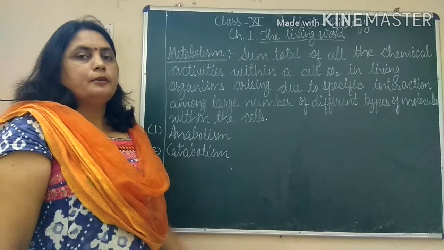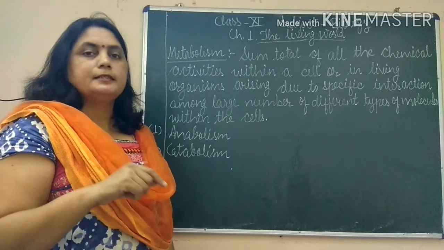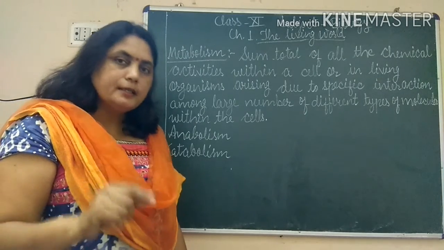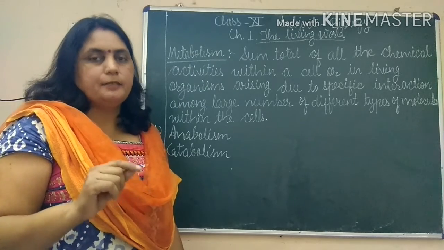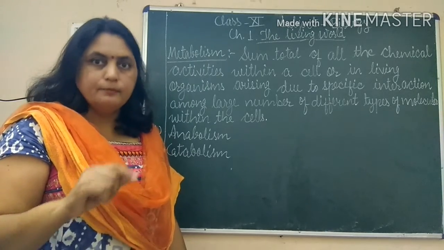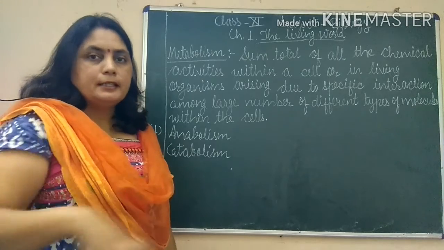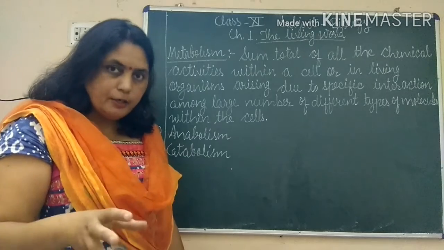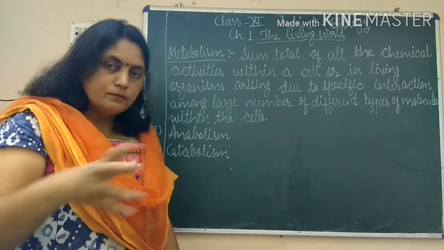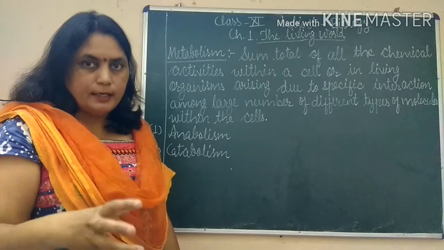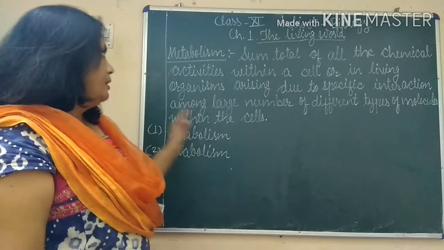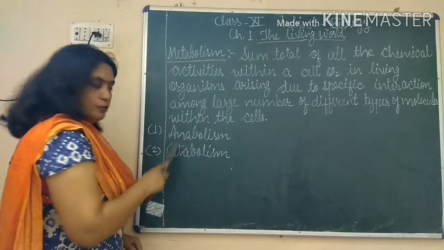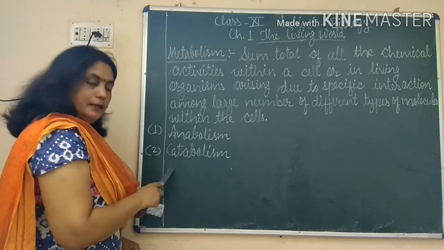We are not talking about the chemical reactions which are taking place in the chemistry lab. We are talking about the chemical reactions or chemical activities taking place in the body of a living organism. So all the chemical reactions together which are taking place in the body of a living organism, all those reactions together as a sum total are known as metabolism. Now metabolism can be divided into two types, anabolism and catabolism.